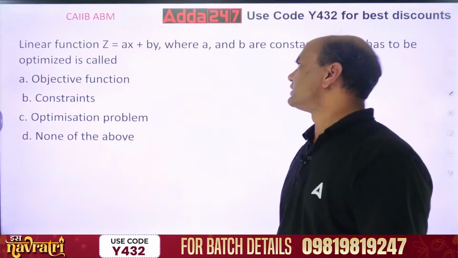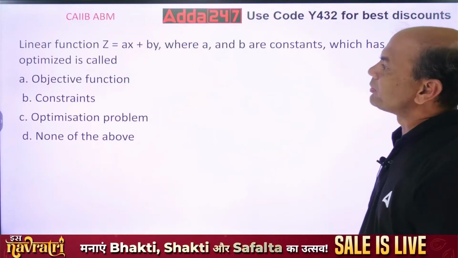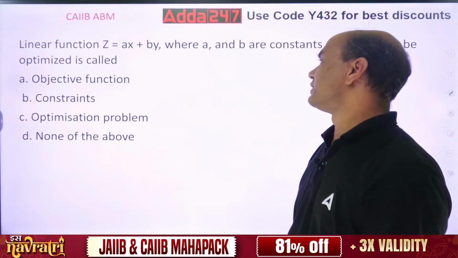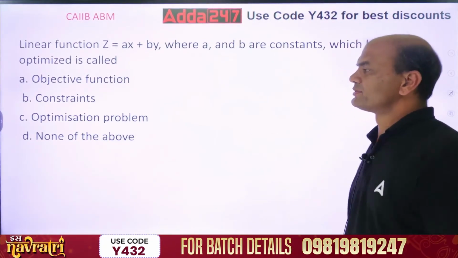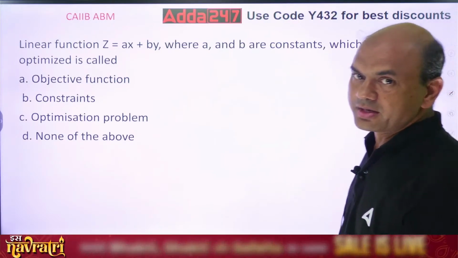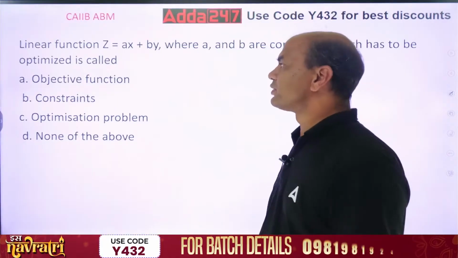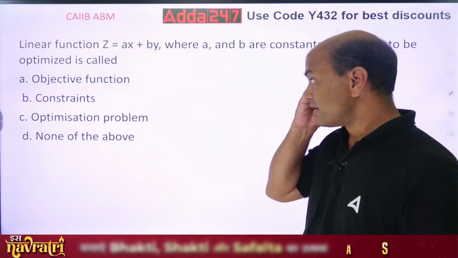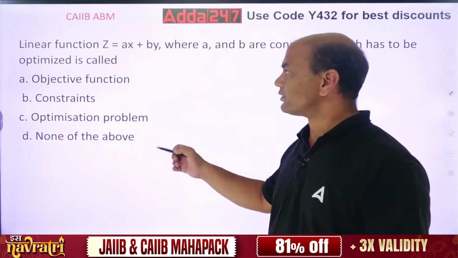A linear function z equals ax plus by, where a and b are constants, which has to be optimized, is called as. Now a and b are obviously constants, and this has to be optimized. Optimization is required where? This is an LPP question. So this linear function is called as what? Objective function, constraint, optimization problem, or none of the above.